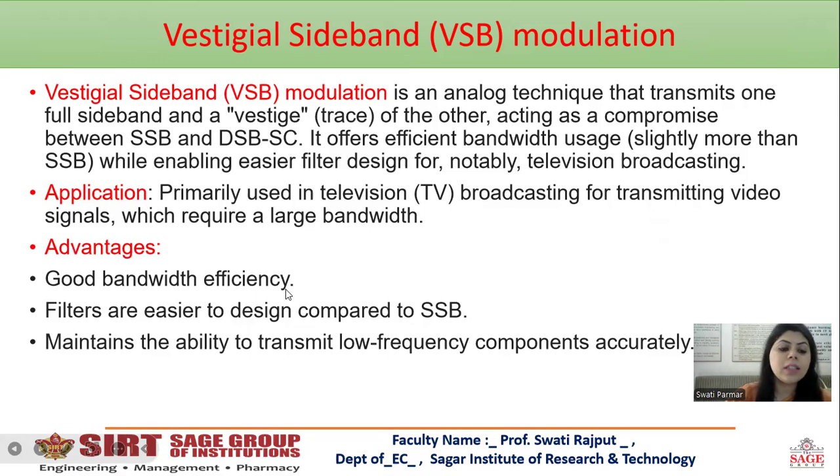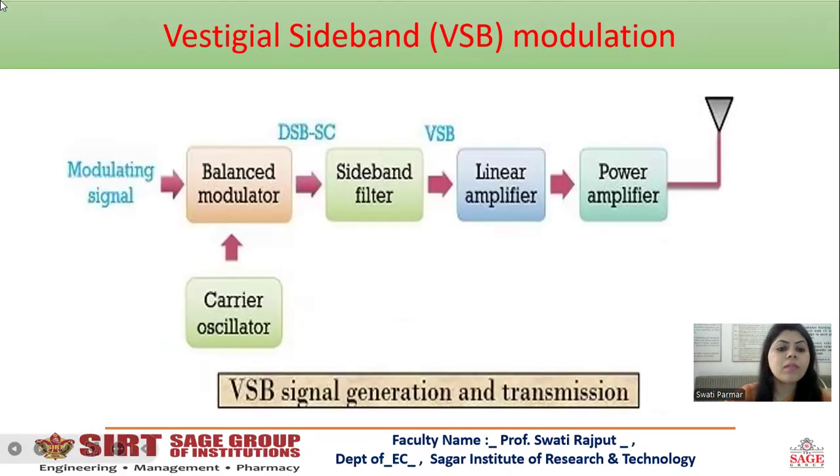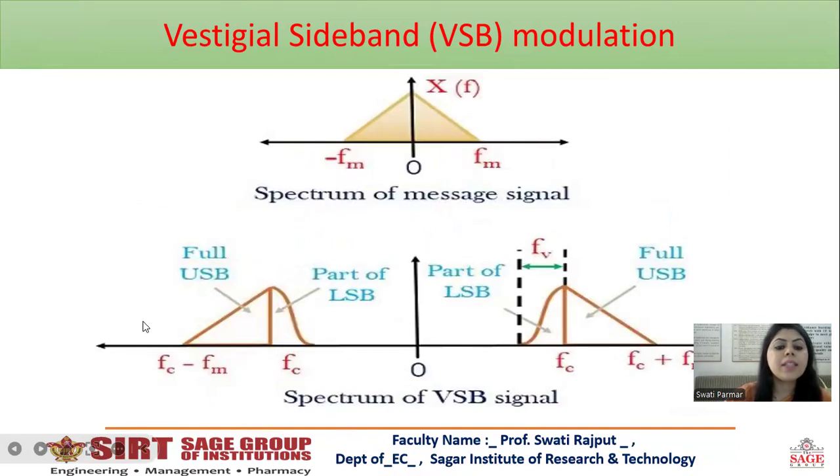Advantages: good bandwidth efficiency. Filters are easier to design compared to SSB. It maintains the ability to transmit low frequency components accurately. This is a balanced modulator, a sideband filter, a linear amplifier, a power amplifier, and this is a carrier oscillator. The modulating signal will come from here and then it will be modulated through VSB signal generation and transmission. Here you can see the spectrum of the VSB signal. Here is a part of LSB, here is a part of LSB, this is full USB and this is full USB. This is the spectrum of the message signal.